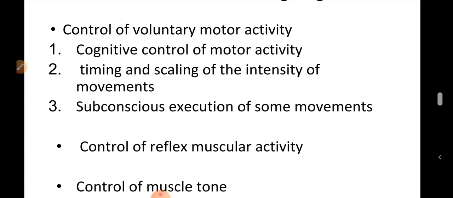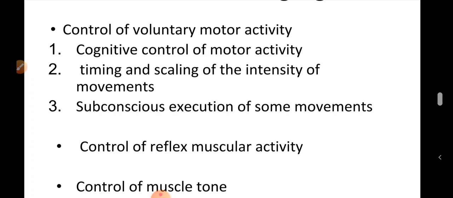By subconscious control of activities, the basal ganglia relieve the cortex from the routine act, so that the cortex can be free to plan its action. The pathway for this is again the putamen feedback circuit, which is connected with the control of subconscious execution of some movements during the performance of trained motor activities.